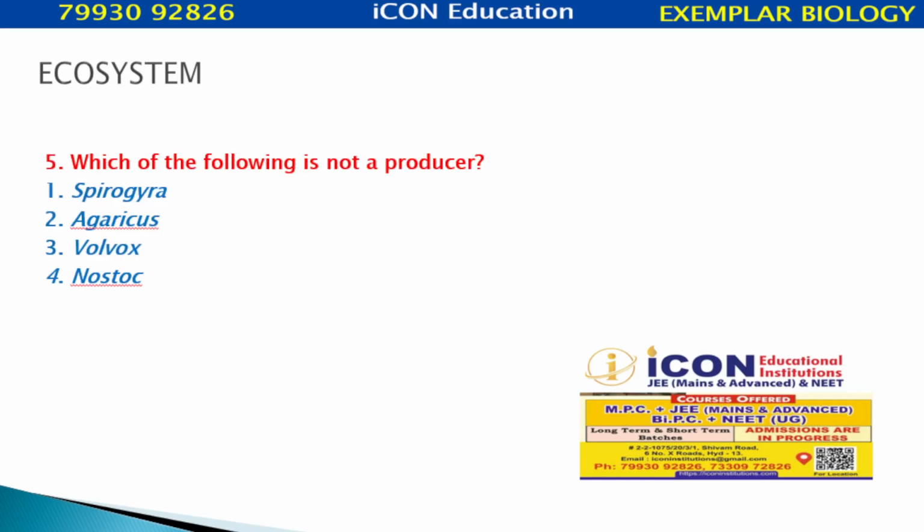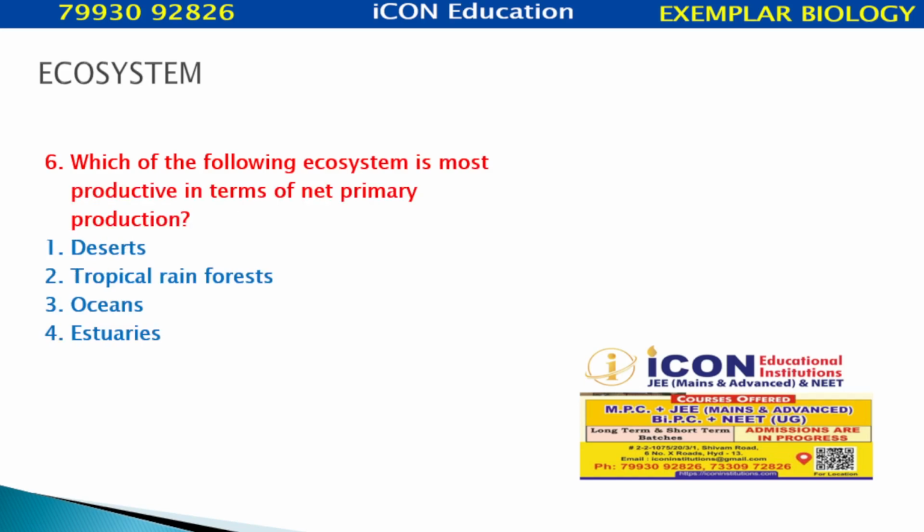Which of the following is not a producer? Spirogyra, Agaricus, Volvox, Nostoc. Which of the following is not a producer? Agaricus is not a producer.